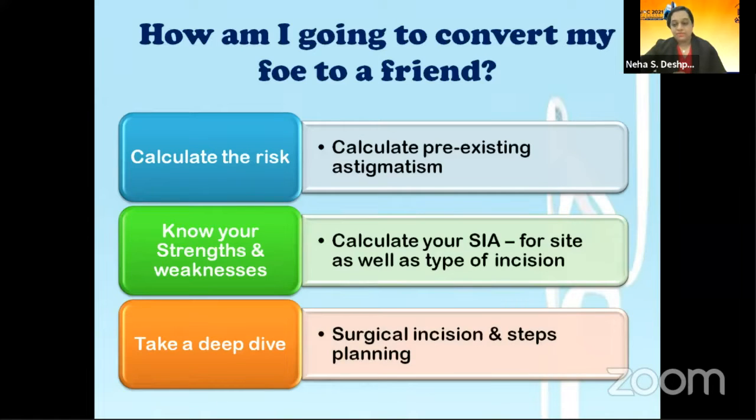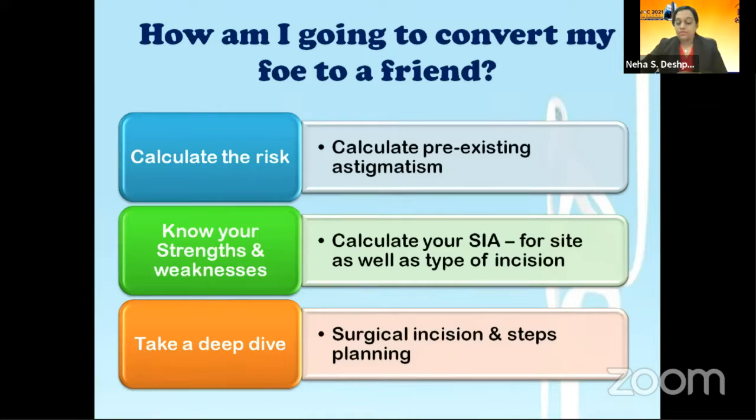What are the 3 steps needed to do this? First, calculate your risk. Calculate the pre-existing astigmatism. My method is to use multiple instruments to calculate the astigmatism. Know your strengths and weaknesses. Second, calculate SICS. SICS needs to be calculated for superior incision, superotemporal incision, as well as temporal incision. We also need to calculate it for 3 types of incision: chevron, frown, or lazy frown, as I call it, and straight with back cuts. It is different for different incisions.